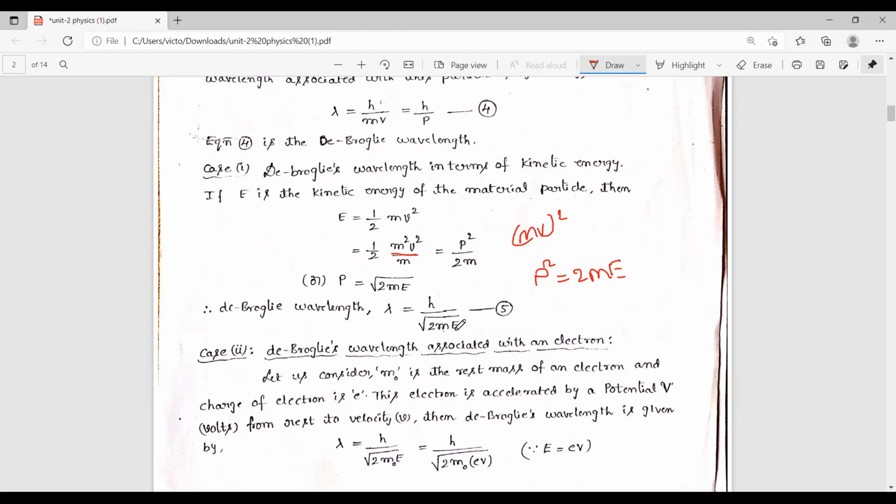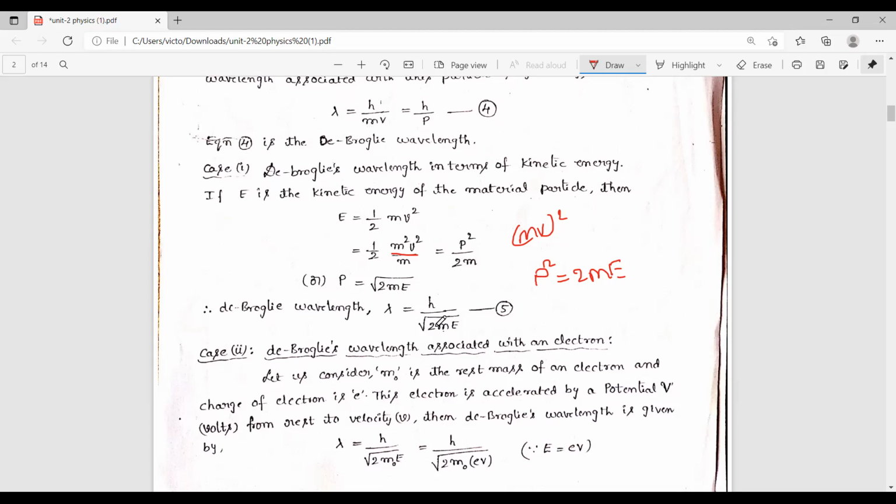That means from the problem point of view, when we solve problems, if the problem has values of energy, mass, and Planck's constant, then we use the formula lambda equal to h by square root of 2mE. That means depending upon the given values, we have to select the de Broglie wavelength formula. If mass and velocity are given, then we choose equation number 4.